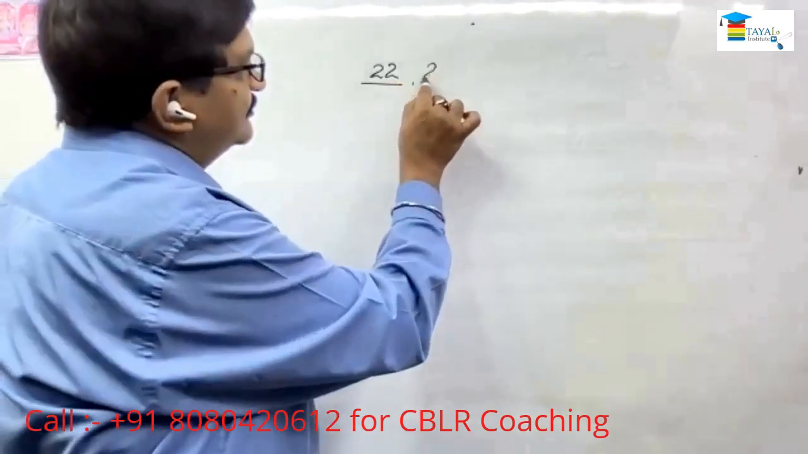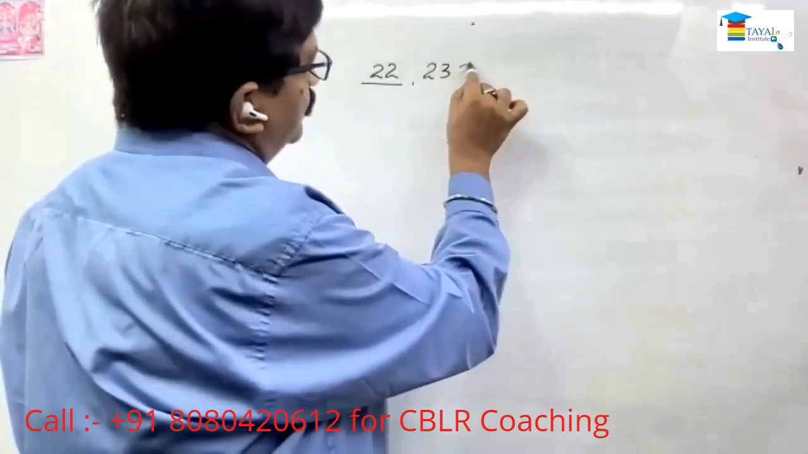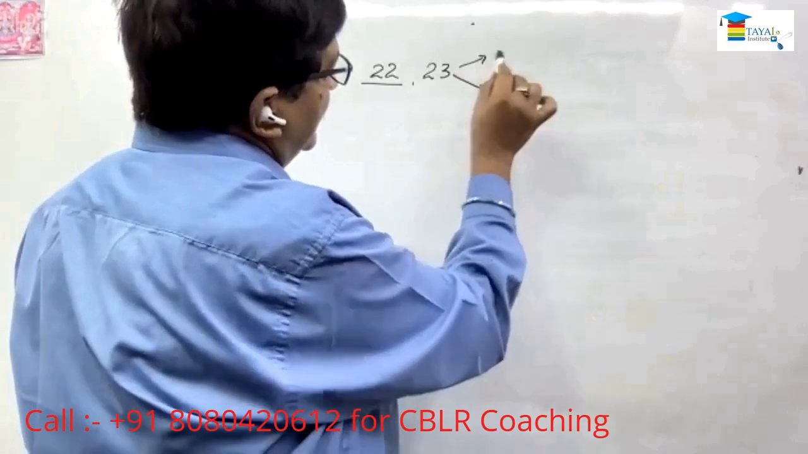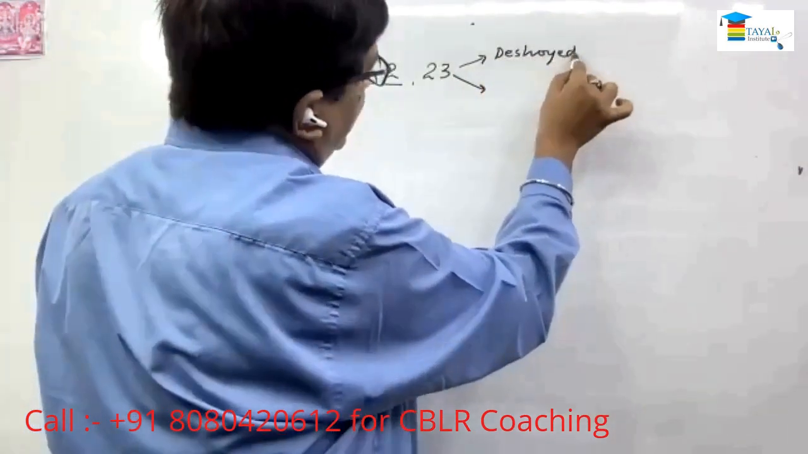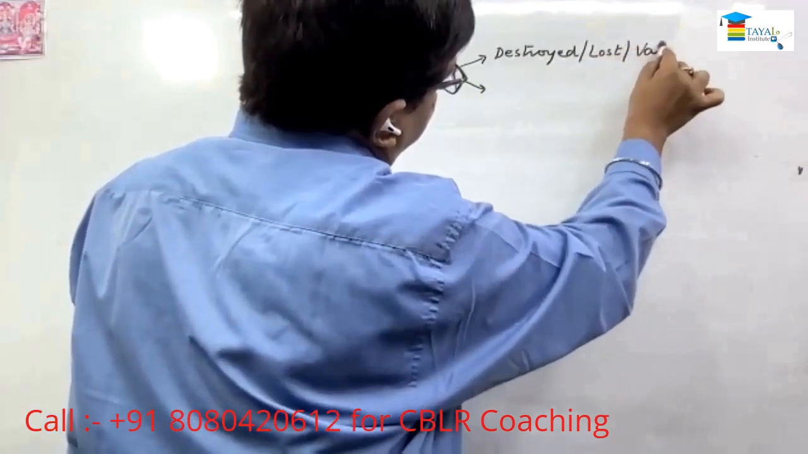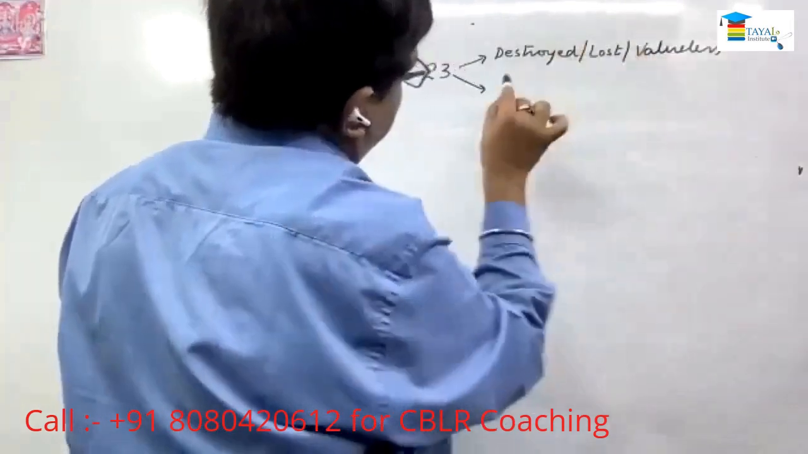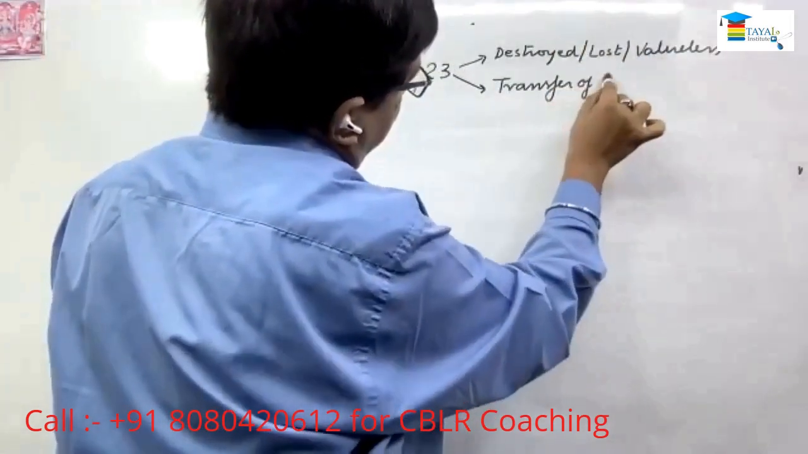Then 23. Remission of duty. This is the remission in two situations: either the goods are lost or destroyed, or there is a transfer of title in favor of the commission, valueless.